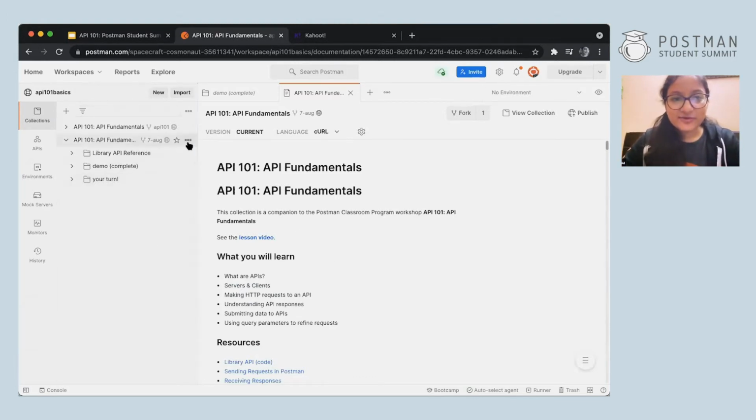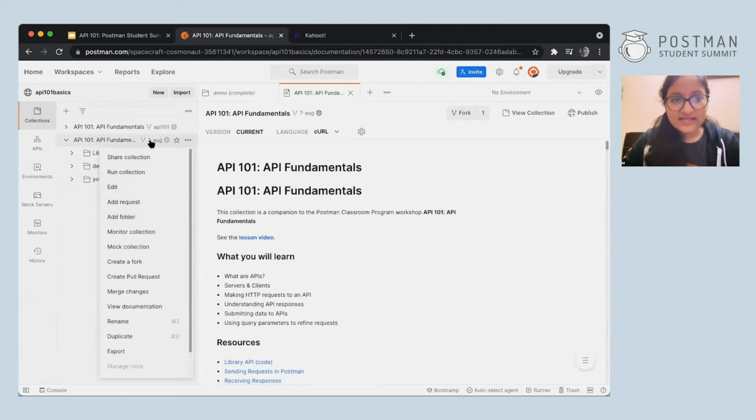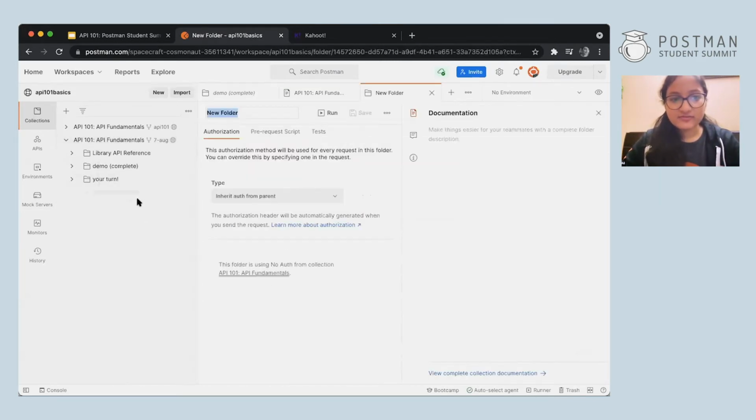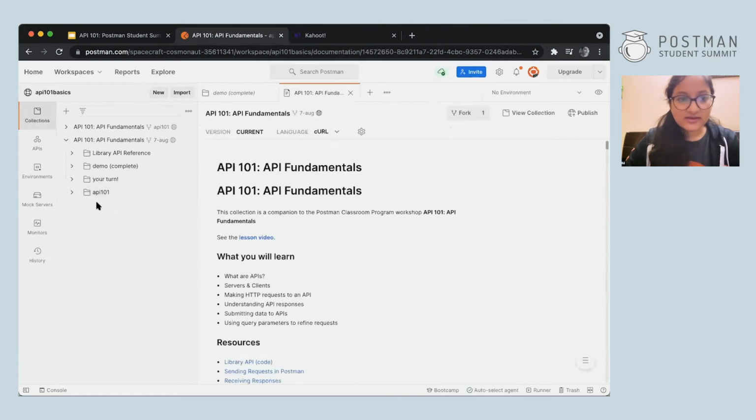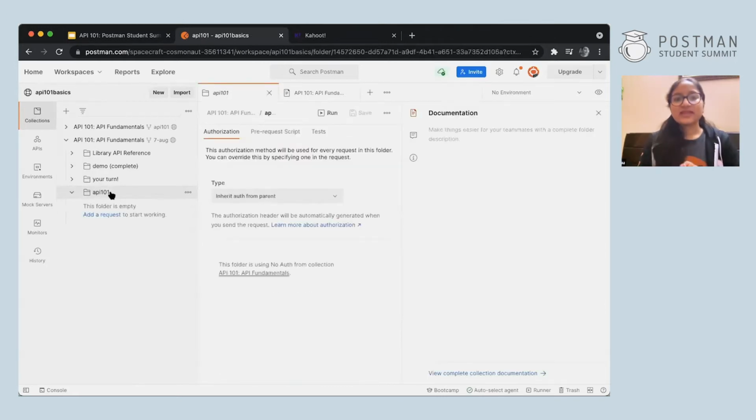So I'll create a folder right here. I'll again hover and add folder. Let's call this folder API 101. Okay, so you can see a folder is created right here. I'll just open this folder. Now I'll create a new request in it.